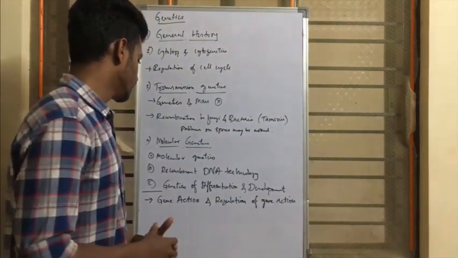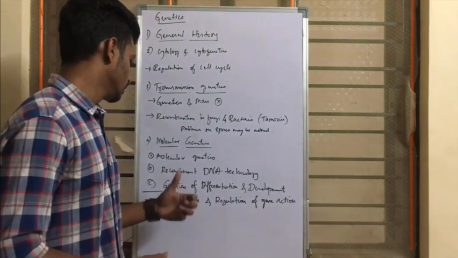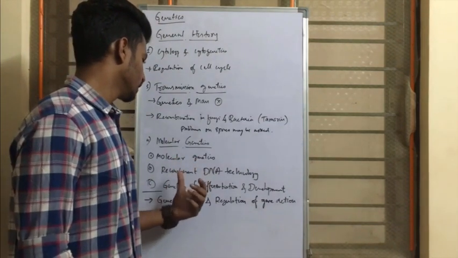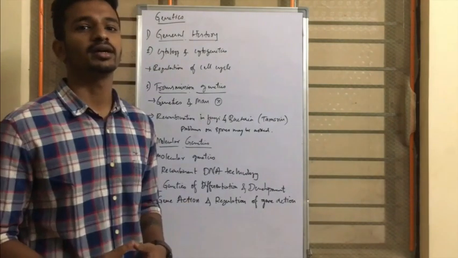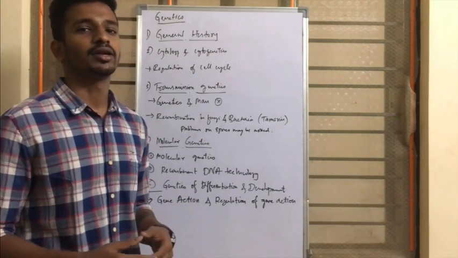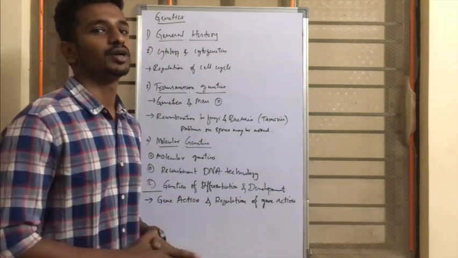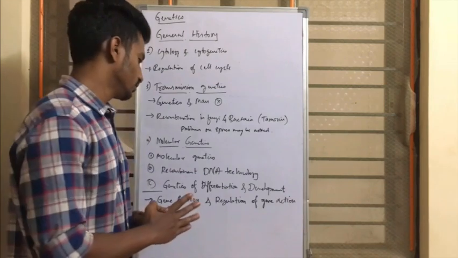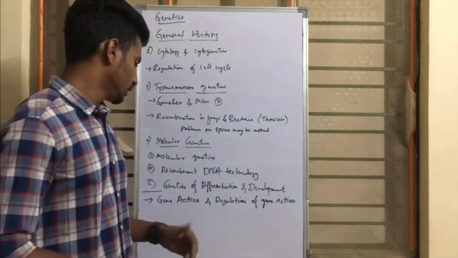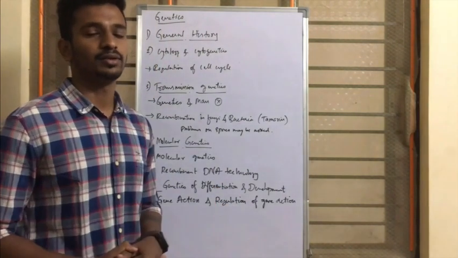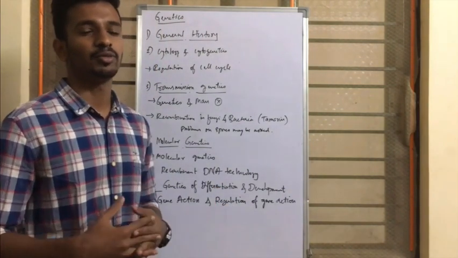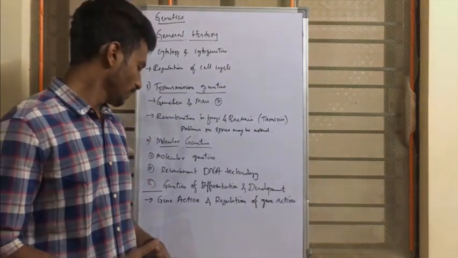And coming to the molecular genetics and the recombinant DNA technology, as this part comes from the biotechnology part, reading from B.D. Singh, you may not get the complete idea about these two topics. So read it on the base level only. It's enough for the exam. And genetics of differentiation and development, you can also read at the basic level only. In-depth knowledge about these topics is not necessary.